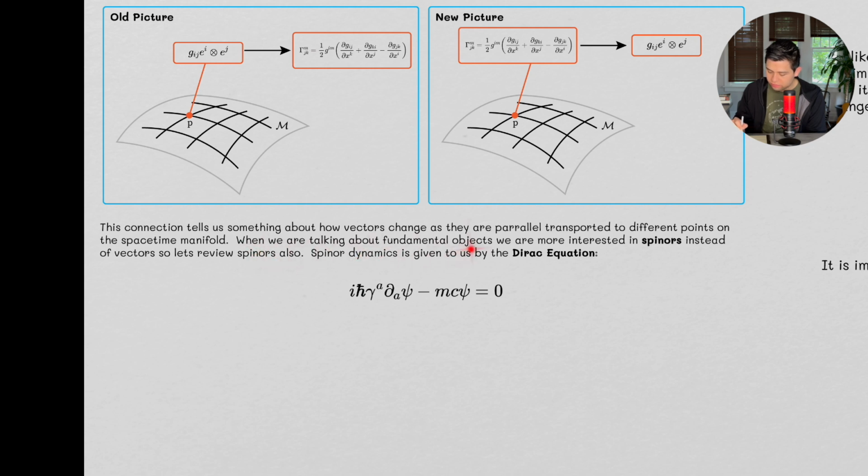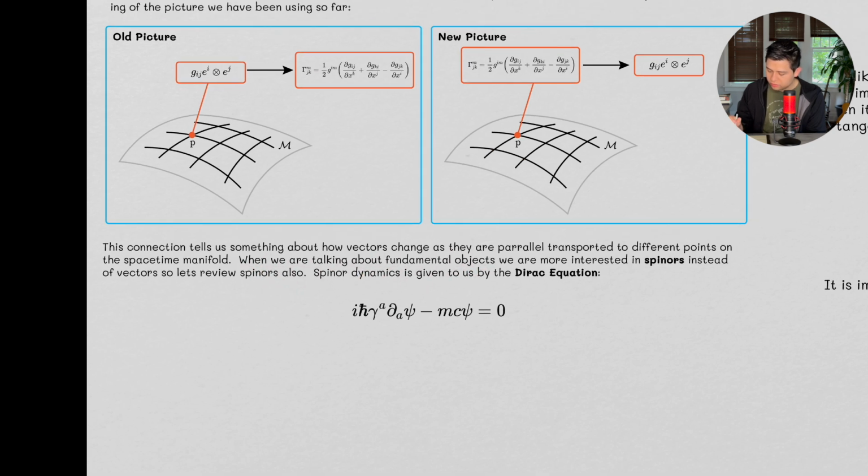When we're talking about fundamental objects, we're more interested in spinors instead of vectors. So let's review a little bit of spinor notation as well. Spinor dynamics is given to us by the Dirac equation, and here's the Dirac equation. Now, if you're unfamiliar with the Dirac equation, I would suggest looking at some of my Dirac equation videos on my quantum field theory playlist.